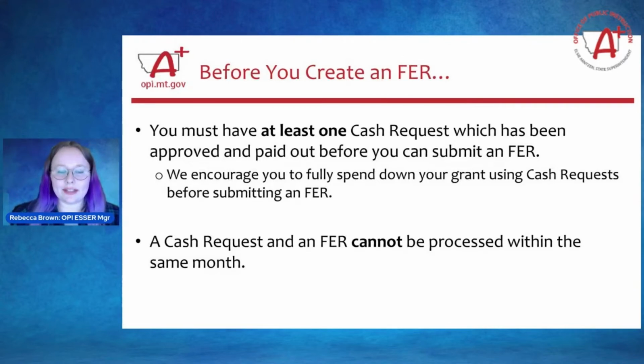So first of all, you need to have at least one cash request which has been approved and paid out of that grant before you can submit an FER. We encourage you to fully spend down your grant to $0 using those cash requests before you submit an FER.